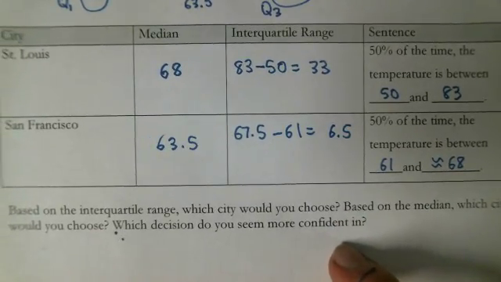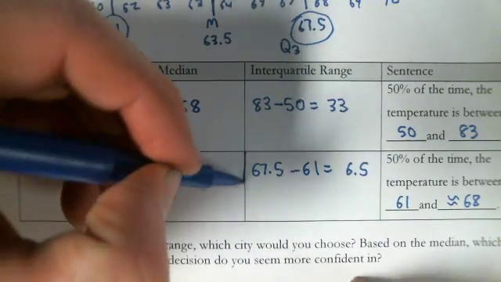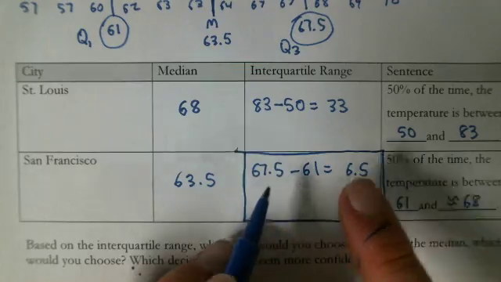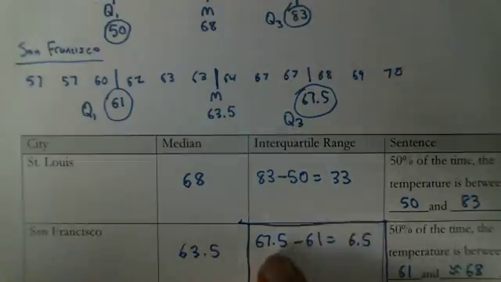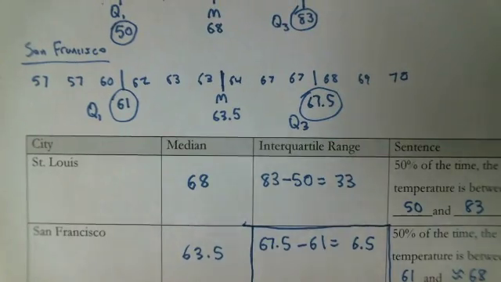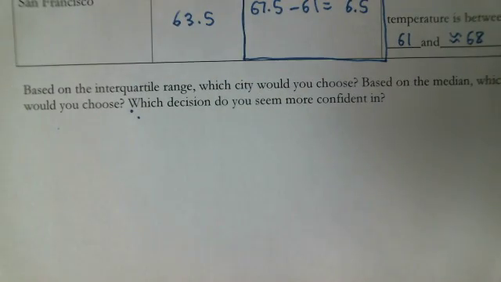Hopefully you wrote a sentence here about how it would be better to choose based on the interquartile range, because that helps us know 50% of the time temperatures are between 61 and about 68, and so that makes it a more consistently nice temperature. But again, I'm not writing that down here. You use your own writing and your own thinking and your own listening skills to this video to help you develop that and make it sound good.